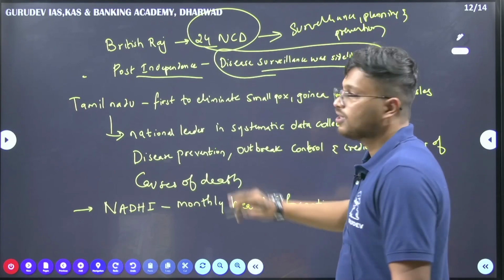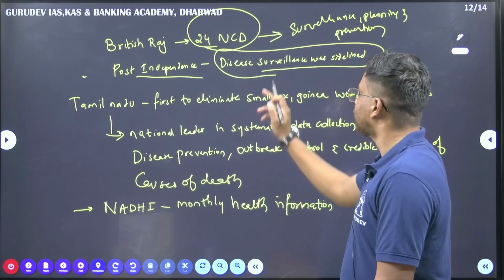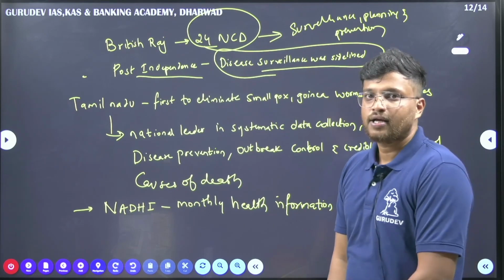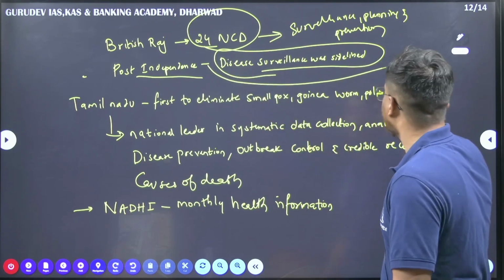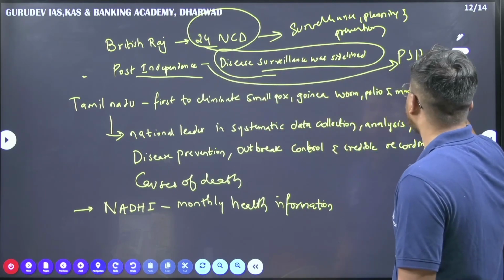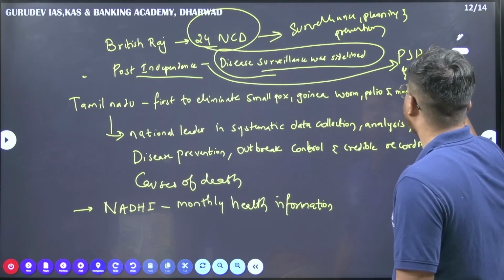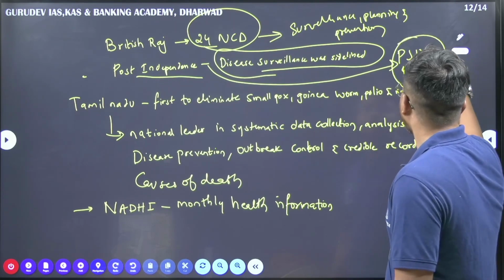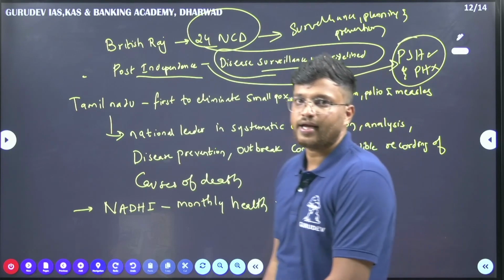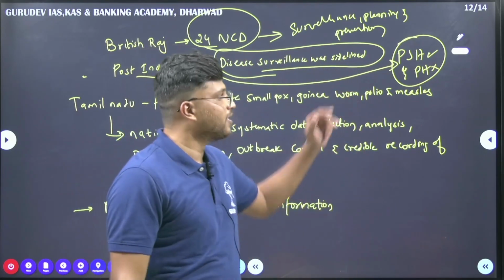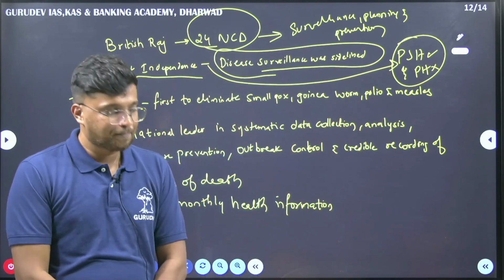But once disease surveillance was sidelined post-independence, the government started focusing on what? Public sector health and not public health. Every government in India was focusing on public sector health and not on public health.